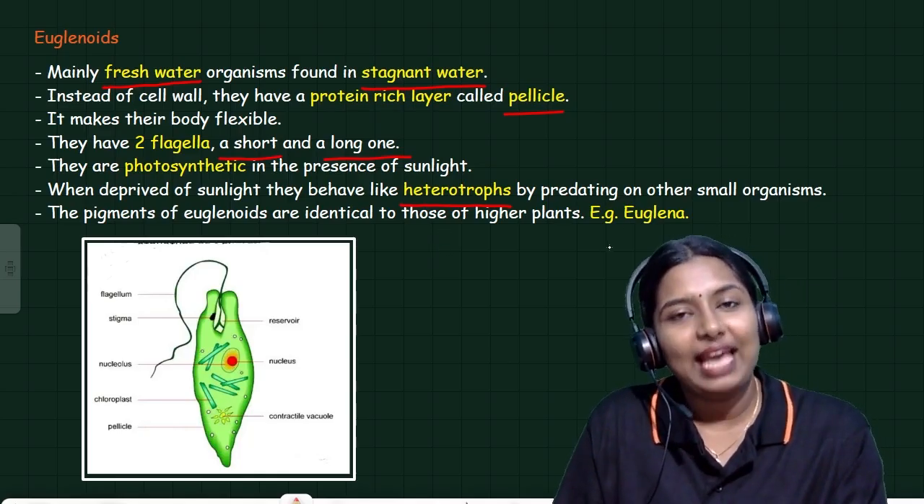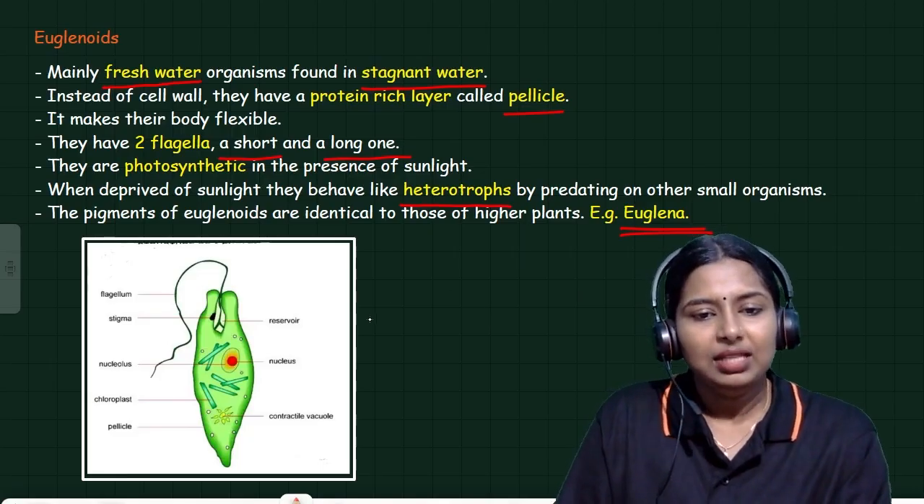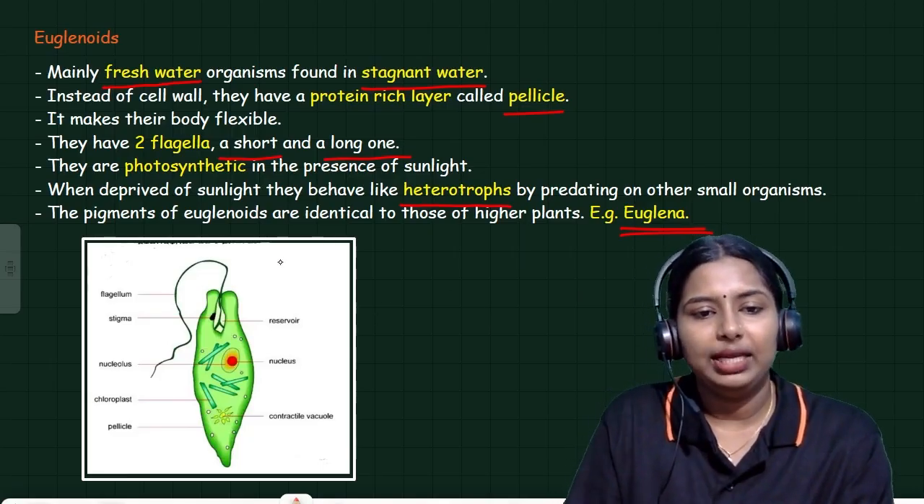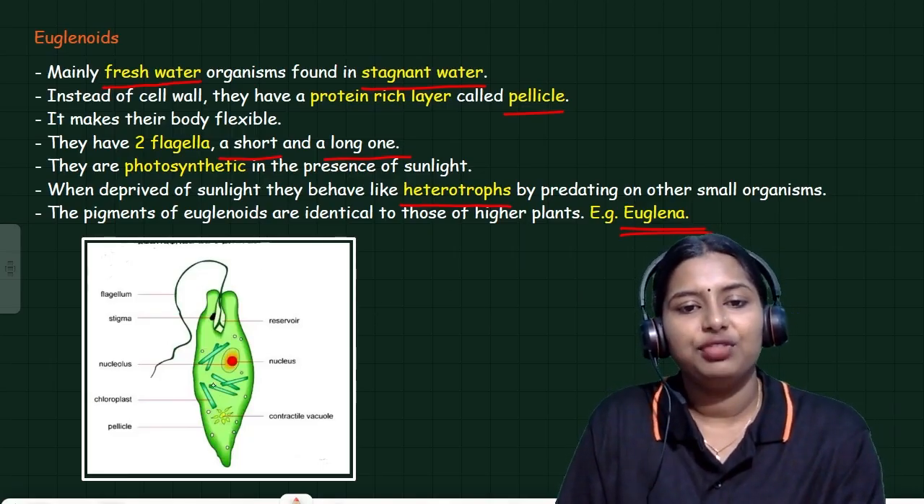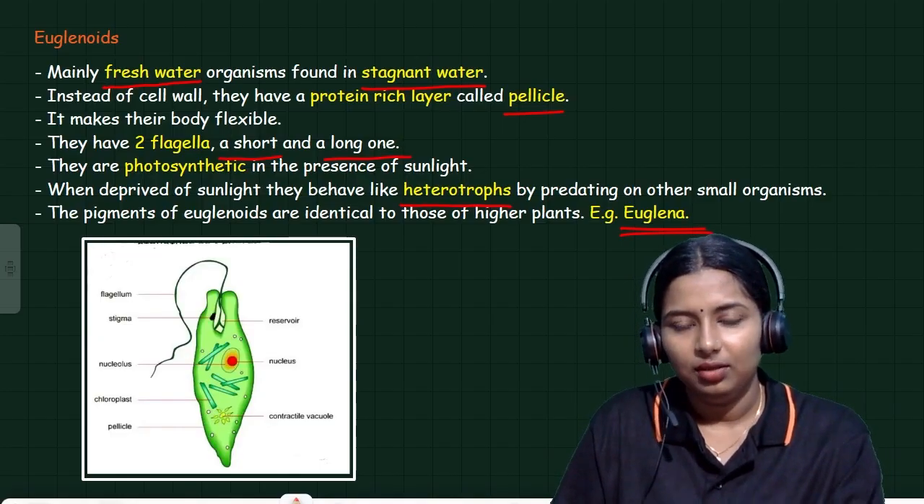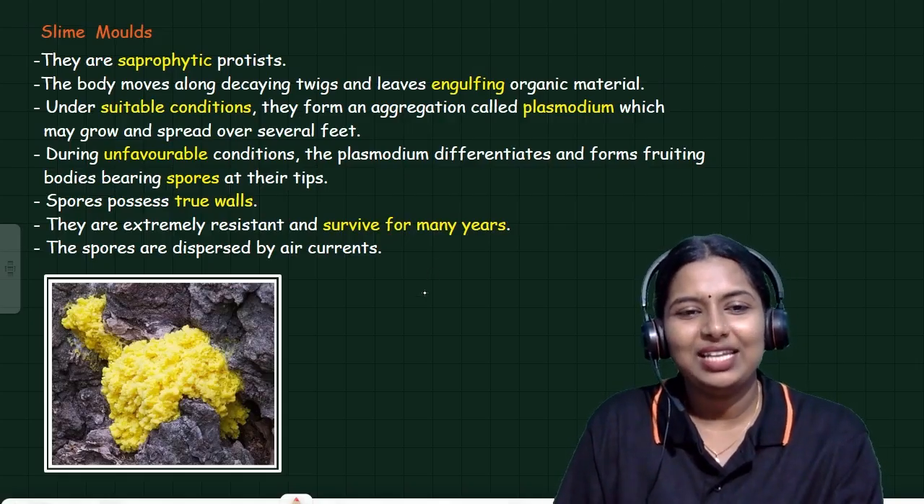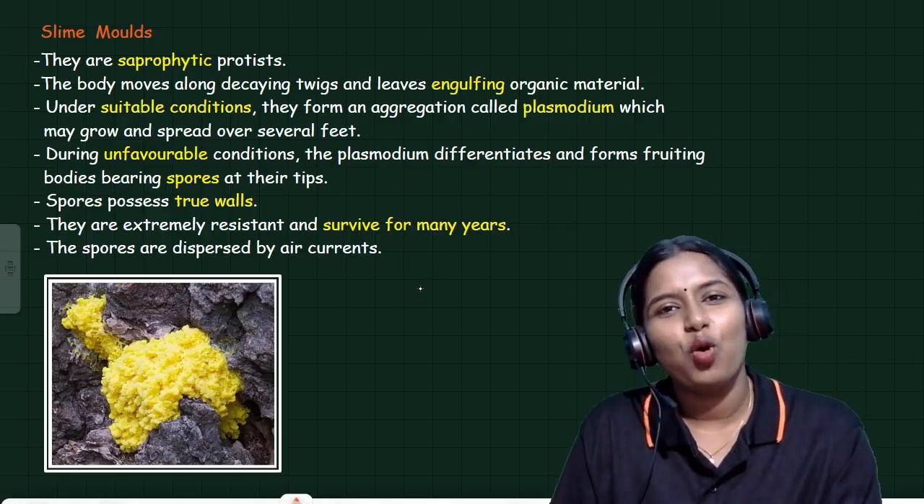One of the major examples is Euglena. This is the picture of Euglena. Here you can see the large flagellum. Clear? Any doubts? All clear? So let's move to the next one, that is slime mold.